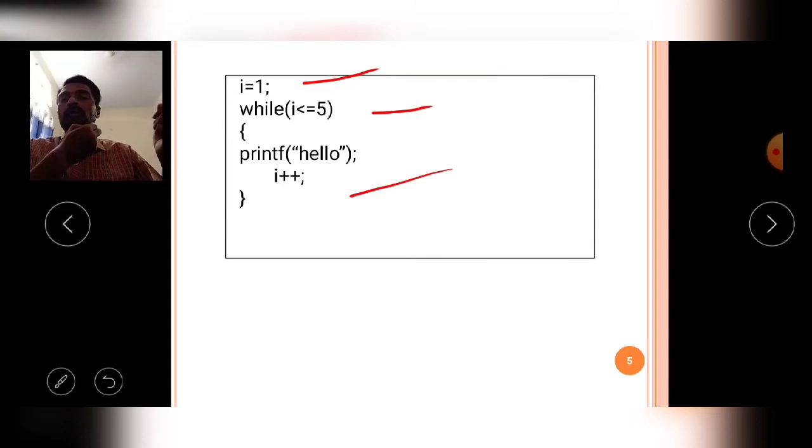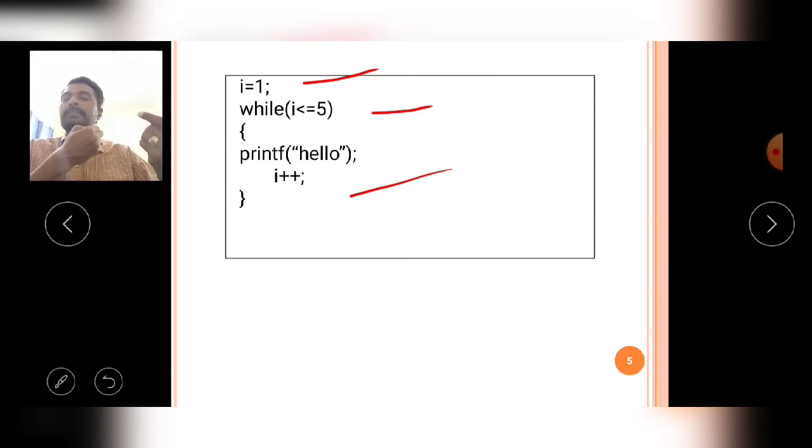Okay, so not only the while loop, the looping statements do while loop and for loop also. The do while loop also contains an initialization statement, condition and increment or decrement statement. The for loop also contains an initialization statement, condition statement and increment or decrement statements.